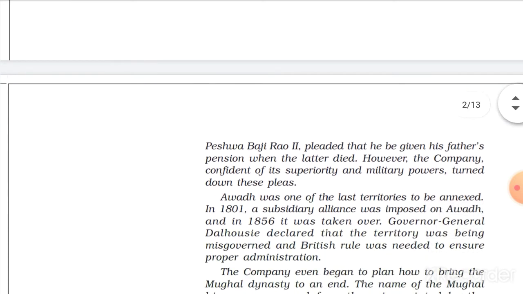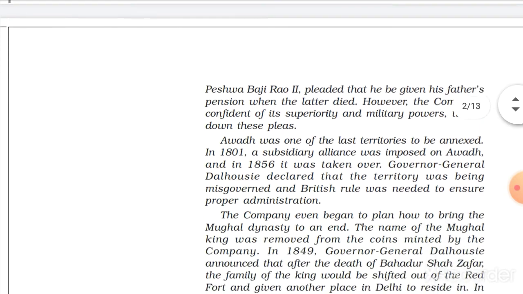However, the company, confident of its superiority and military powers, turned down these pleas. It shows that the company was too confident about its superiority and military powers. It knew that India was not as strong as they were. That is why the company didn't listen to any of these pleas and just ignored them. Here comes the next thing.